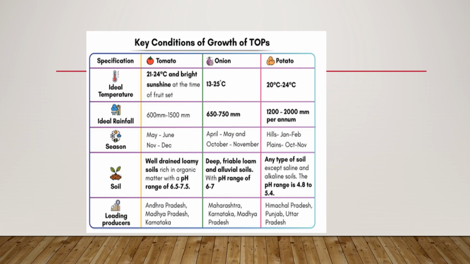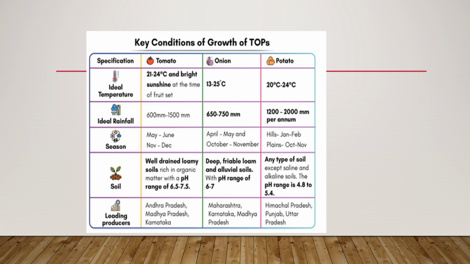The soil needed for the tomato is well-drained loamy soil rich in organic matter with a pH range of 6.5 to 7.5, very neutral. For onion, deep friable loam and alluvial soil with a pH range of 6 to 7. For potato, we need acidic soil. Any type of soil except saline and alkaline soil, the pH range is 4.8 to 5.4.